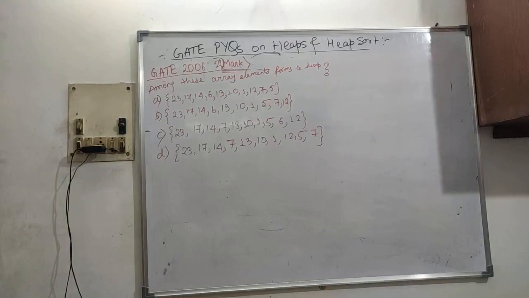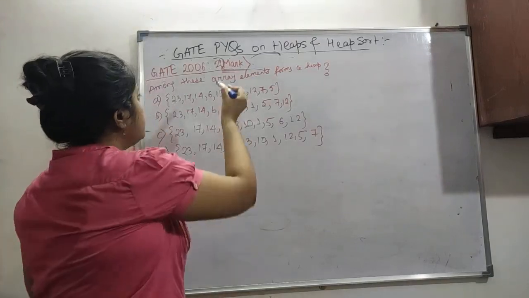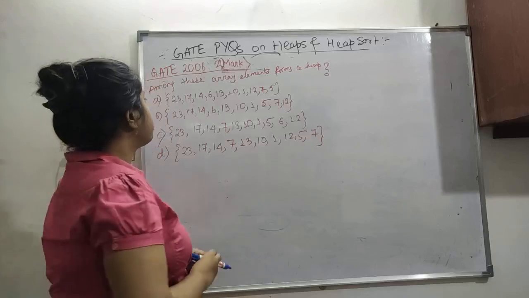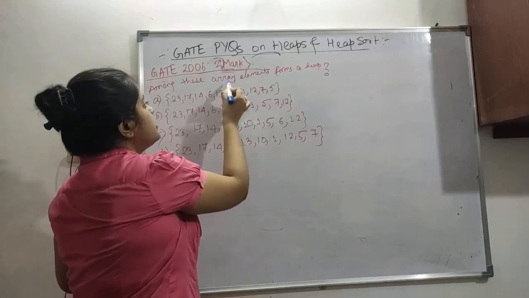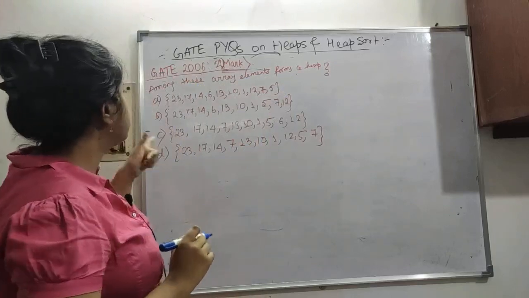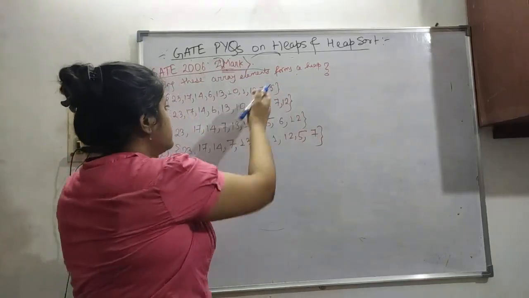So this is our next question. This was asked in GATE 2002, a 2 marks question. So this is also an easy question, but I will tell you how it is done. Now, among these array elements, which one forms a heap? Which one is a heap? Something like this. So these all are arrays.